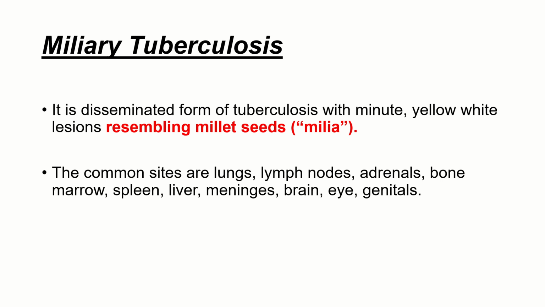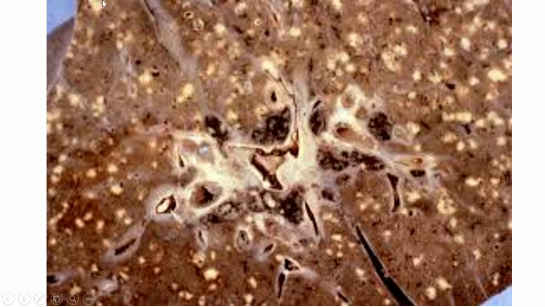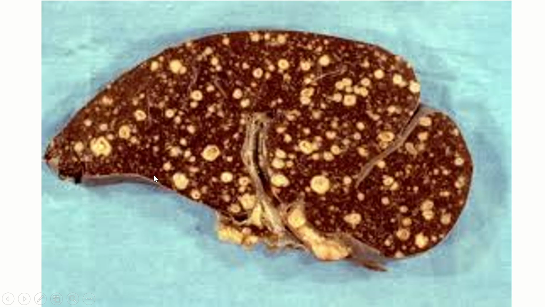Now what is miliary TB? It is a disseminated form of TB with minute yellow white lesions resembling millet seeds. That's why it's called miliary TB. The common sites are lung, lymph nodes, adrenal, bone marrow, spleen, liver, meninges, brain, eye and genitals. Again a picture I have taken from the net, where you can see these small yellowish areas. These are millet-shaped lesions, less than 1 centimeter in size, involving the whole of the lung parenchyma.